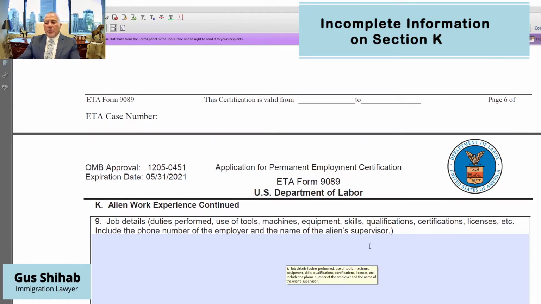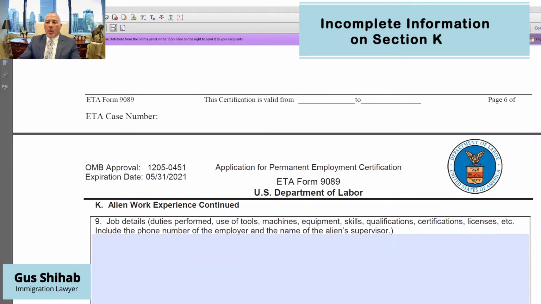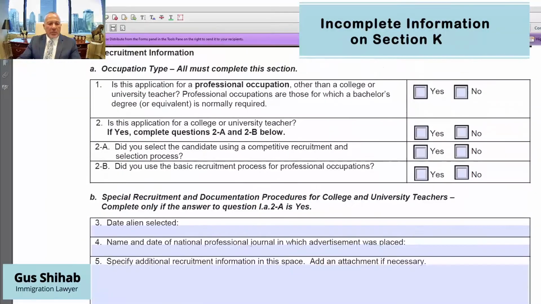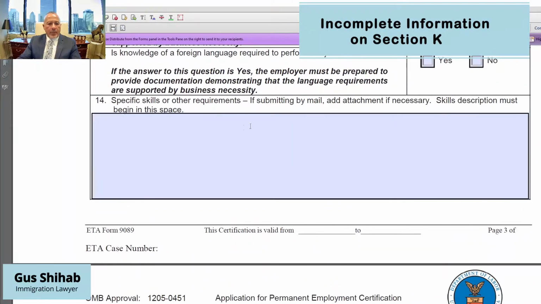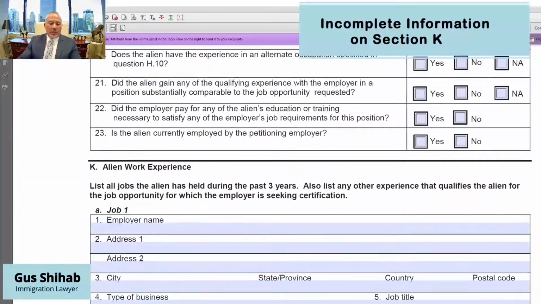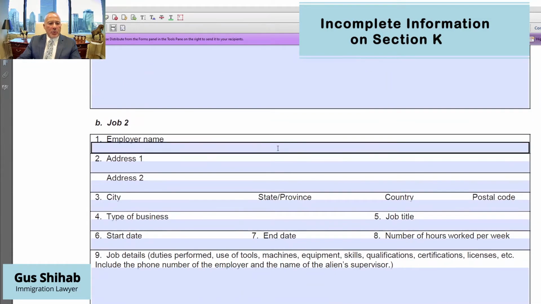I would also like to state as well that if any certification is required in the special skills, such as must be Microsoft certified, or must be registered professional engineer, or must be licensed pharmacist, whatever it is, the certification that you require in the special skills box, okay, any certification required here must also be stated in section K, which many of my clients sometimes say, wait a minute, why are you listing in section K in job 2 the university where I studied?